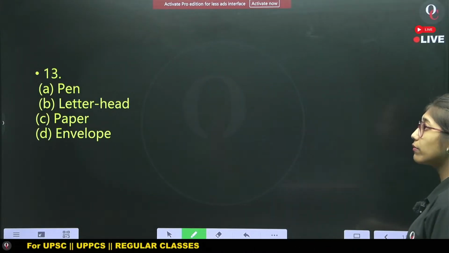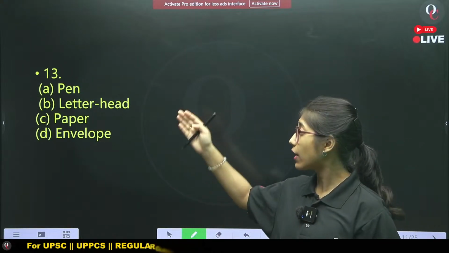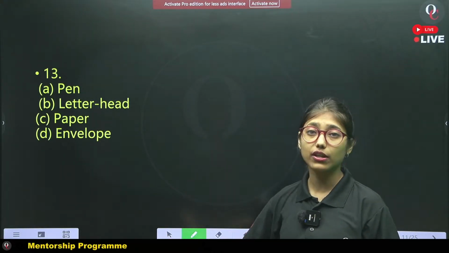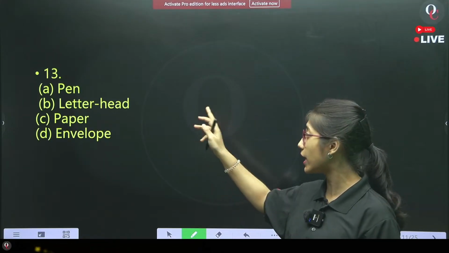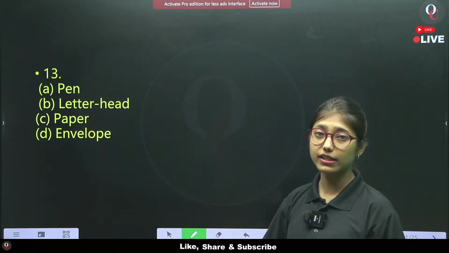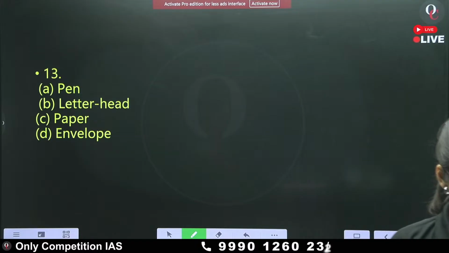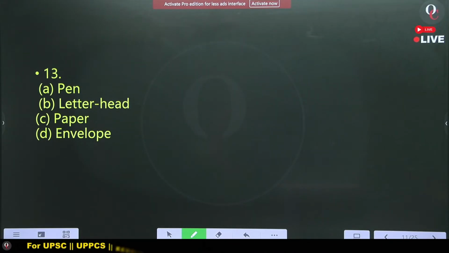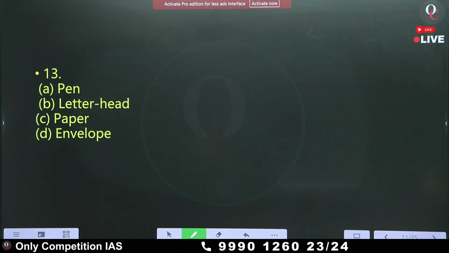Next, what will be the odd one out in options A, B, C and D? Tell me. First observe the pattern and then go to the question. Then answer me. Pen, letterhead, paper and envelope.